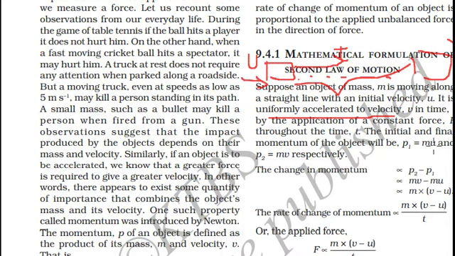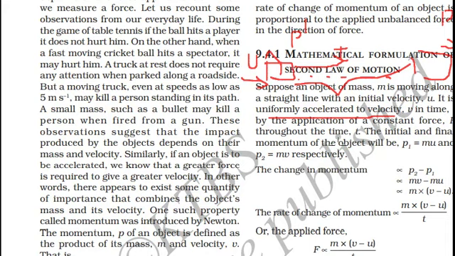The initial and final momentum of the object will be p1 and p2. Momentum is defined as mass times velocity. So in the first case p1 is equal to m times u, and in the second case p2 is equal to m times v.